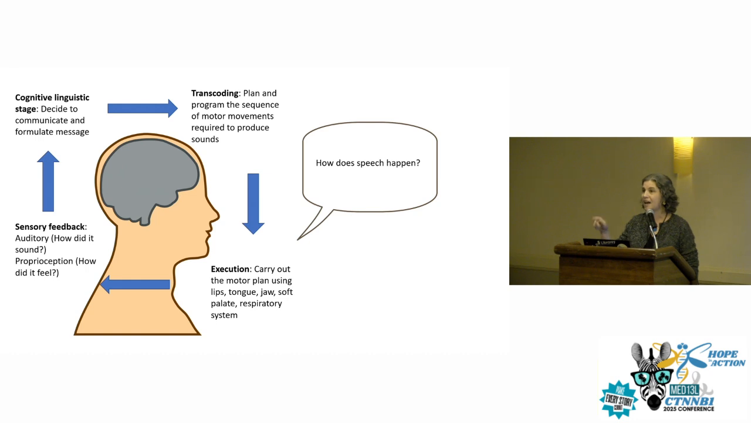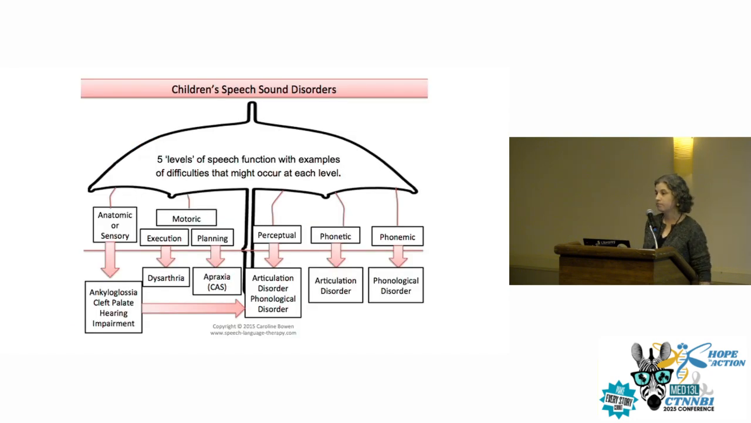For most of us this happens in concert. It happens almost instantaneously. We don't have to think about it. But for some kids, this process is really hard. And you can probably imagine that when something breaks down at any single step, it leads to some problems. Those problems fall under an umbrella term called children's speech sound disorders. Speech sound disorders basically just mean problems with speech clarity. So these are kids who are really hard to understand. But they fall on a continuum.